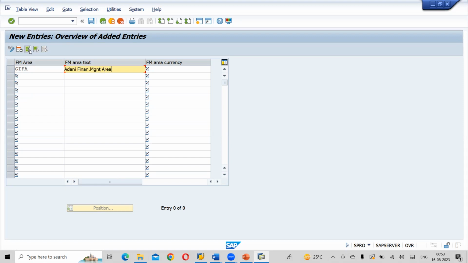We are defining it as IN. What is the currency? Indian currency, INR, Indian company code INR. Next one, GUFA.